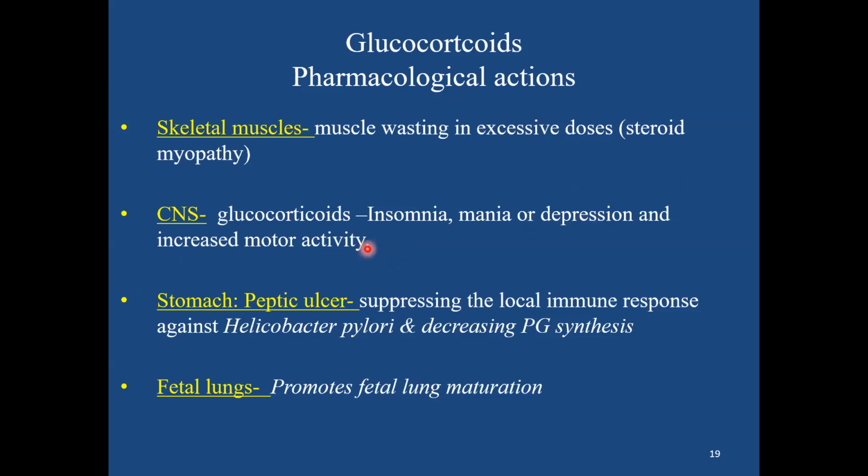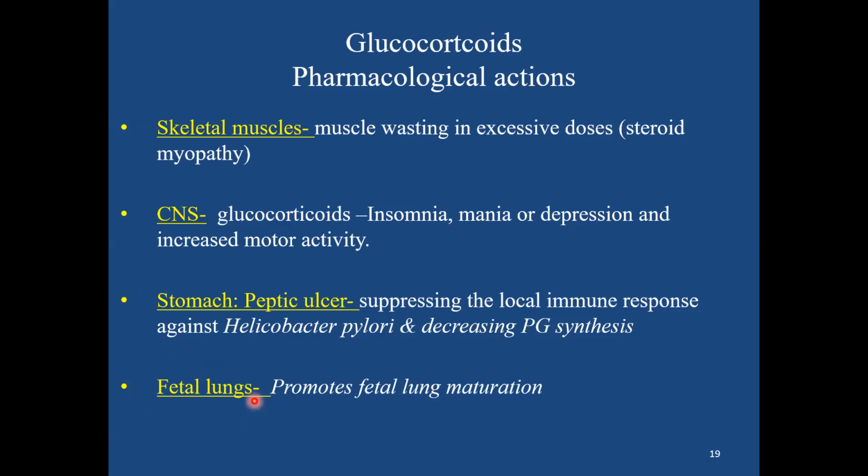Probably this is the reason you see CNS changes in Cushing syndrome, in the form of psychosis even. In the GIT, on the stomach, it is known to cause peptic ulcer by suppressing the local immune response against H. pylori and by decreasing prostaglandin synthesis. In an existing peptic ulcer, it is known to increase the chances of perforation and hence bleeding.